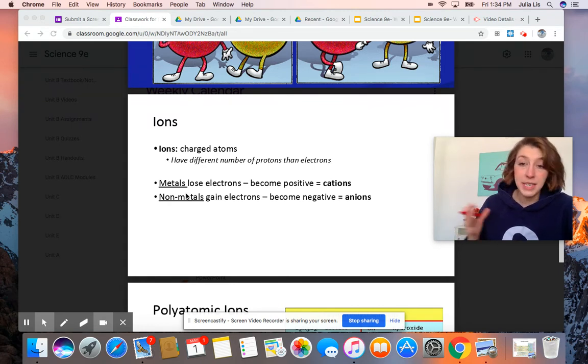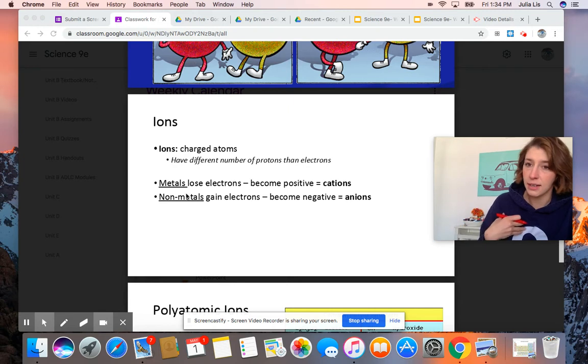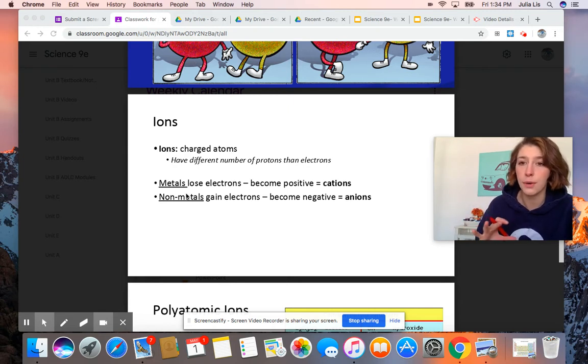So they're takers. Okay, Anna is very selfish, and she'll take electrons. And so nonmetals are going to be taking electrons, and overall, they're going to become more negatively charged. Okay.